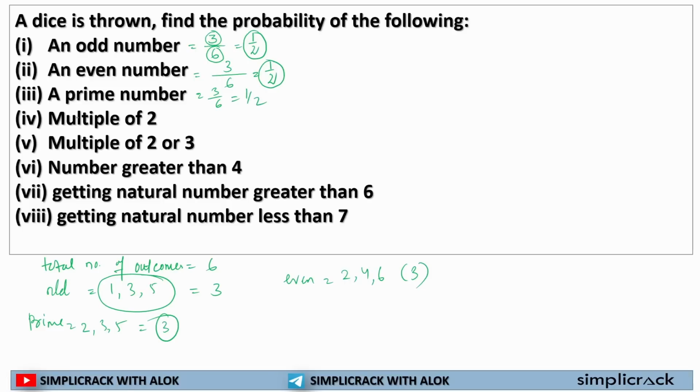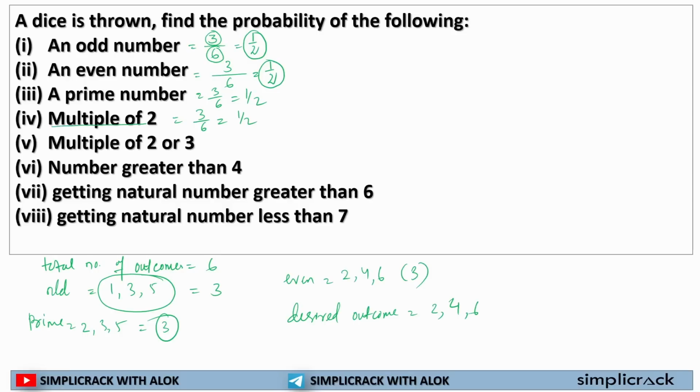Now, what is the multiple of 2? So my desired outcomes will be 2, 4 and 6. So the multiple of 2 will be 3 by 6, that is 1 by 2.